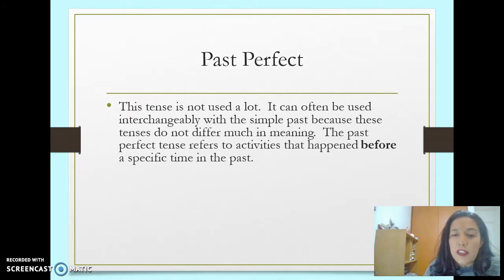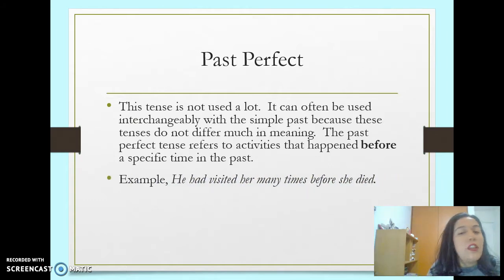The past perfect tense refers to activities that happened before a specific time in the past. So it was done in the past, at a moment, not any longer. He had visited her many times before she died. Here it's impossible to visit her again because she's dead. So that's why you cannot continue doing it.